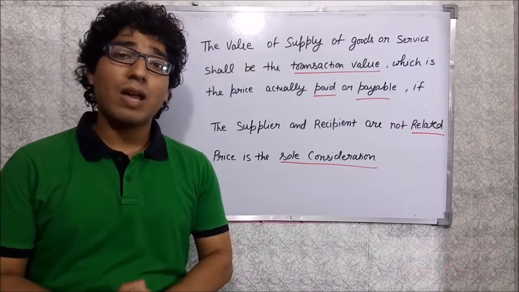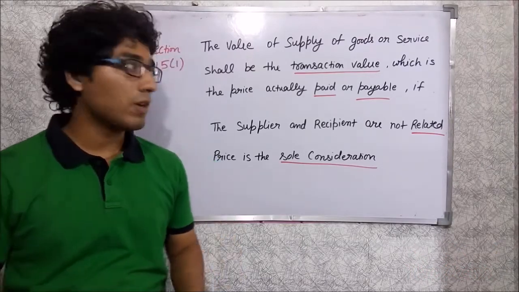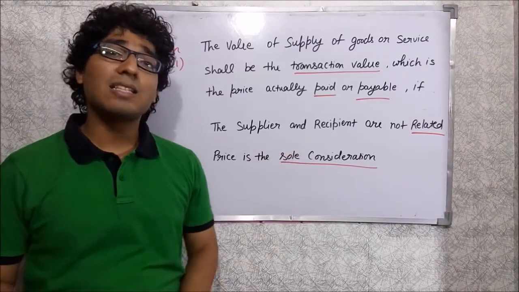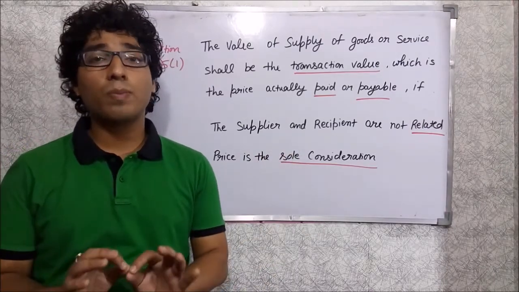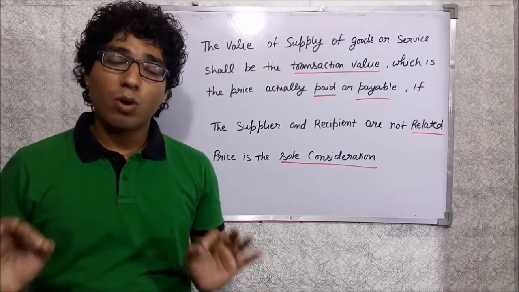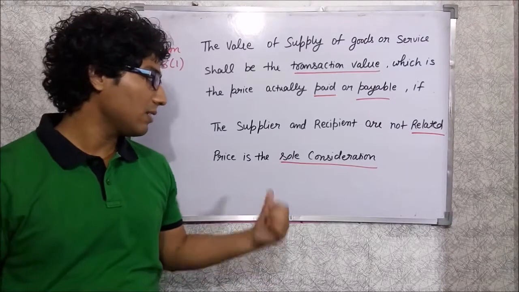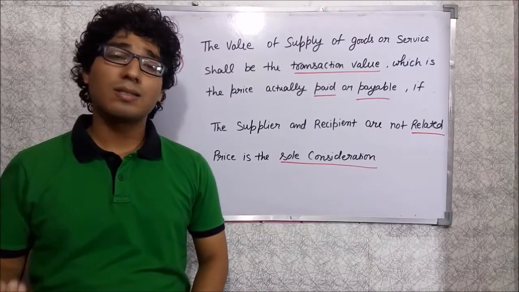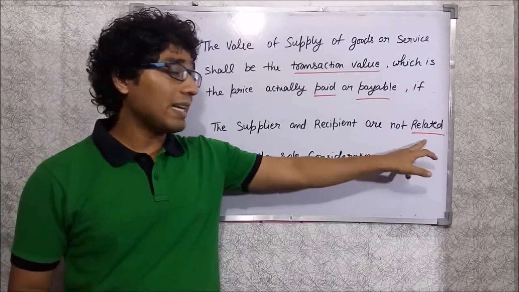But the transaction value can be adopted only when two conditions are satisfied. The first one is that the supplier and recipient are not related. The supplier and recipient should not be related, and only if they are not related can we take the transaction value. The second condition is that the price is the sole consideration for the transaction value. So now, what is the meaning of related person?